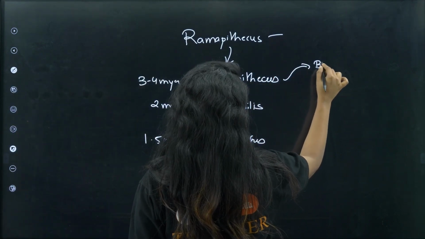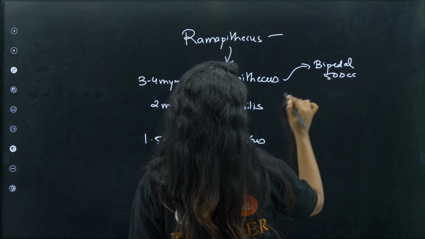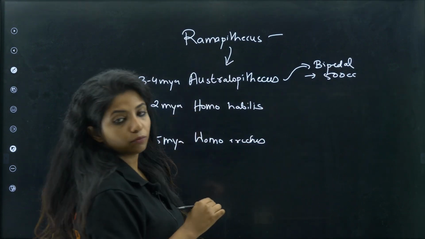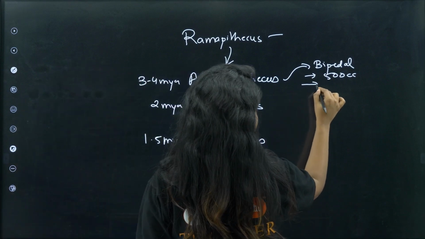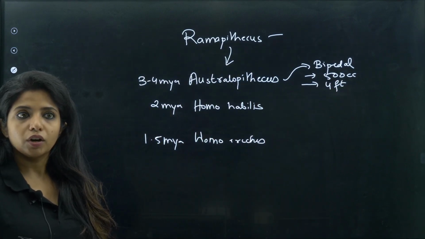Australopithecus, they became bipedal. The cc of the brain was 500 cc. They were like 4 feet tall, not more than that. Okay, they were just 4 feet tall, not more than that.